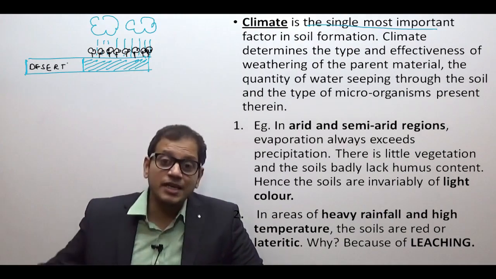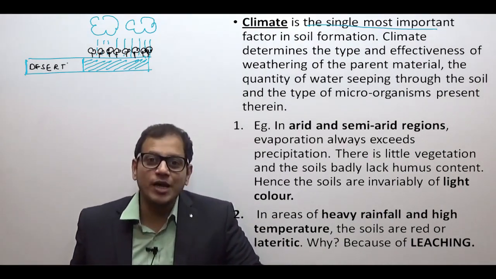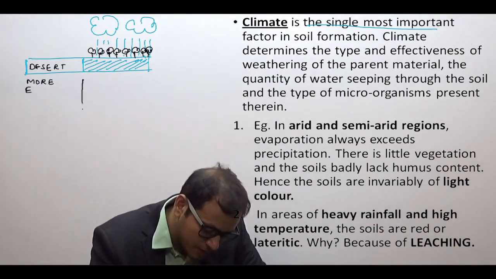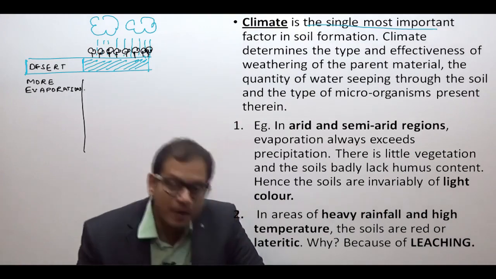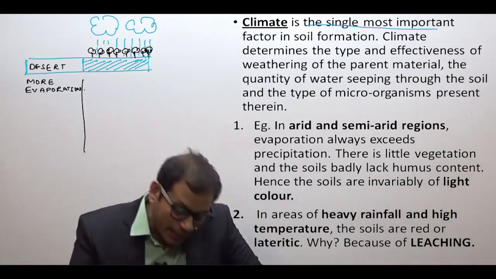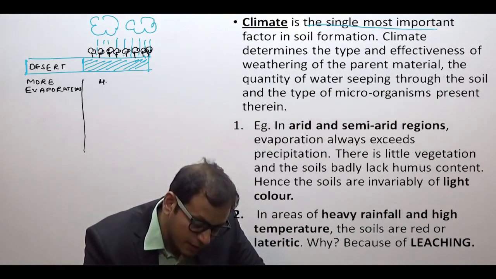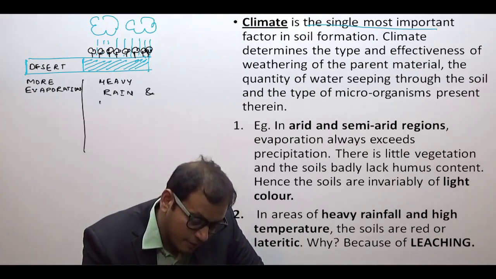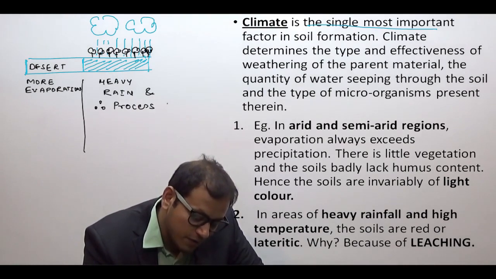Now initially both these regions had the same soil, but there will be more evaporation in this region, while in this region there will be very heavy rainfall, and therefore the process of leaching will operate.